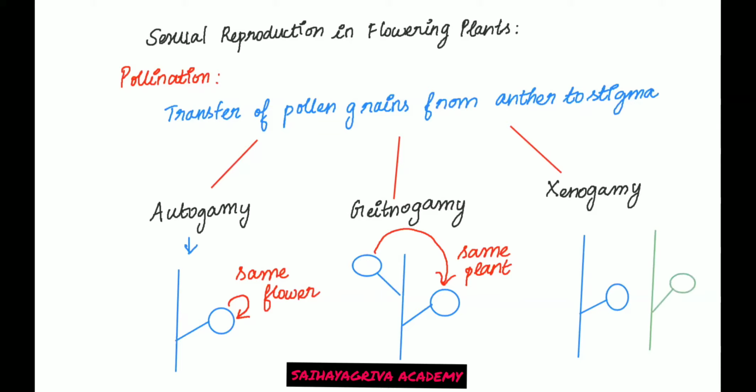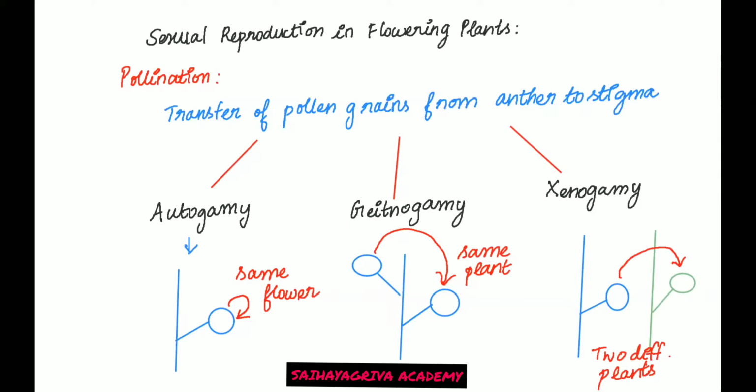So transfer of pollen grains from anther to stigma of one flower to another flower of two different plants. Here there is involvement of two different plants. So this is what you call xenogamy. Okay. So this is the basic.